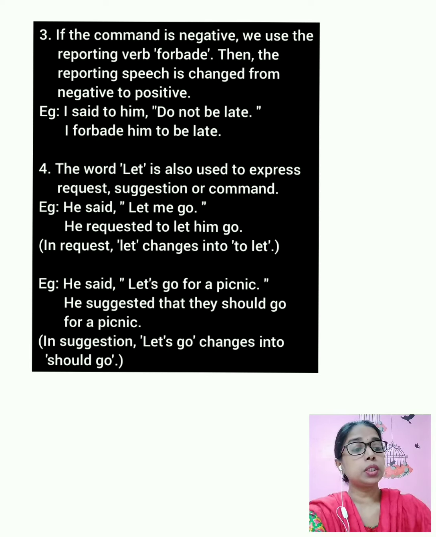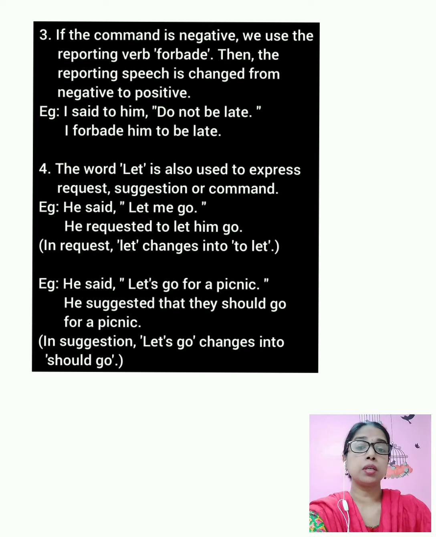Then the word let is also used to express request, suggestion or command. Now I will tell you how to change reporting speech having let. Now in the first example you can see, he said, let me go. The answer is, he requested to let him go.